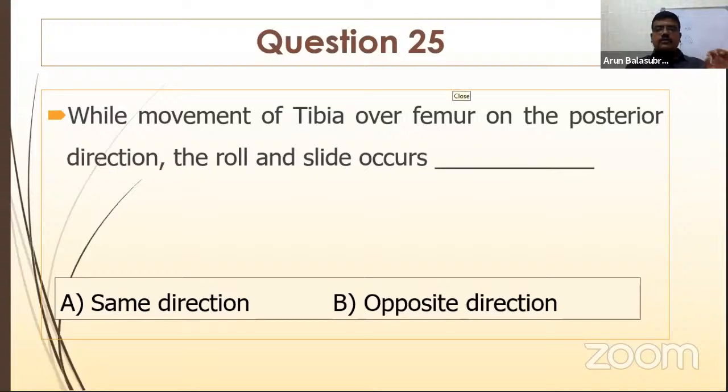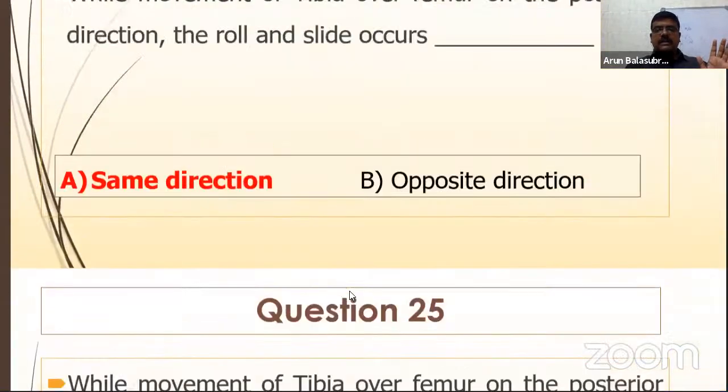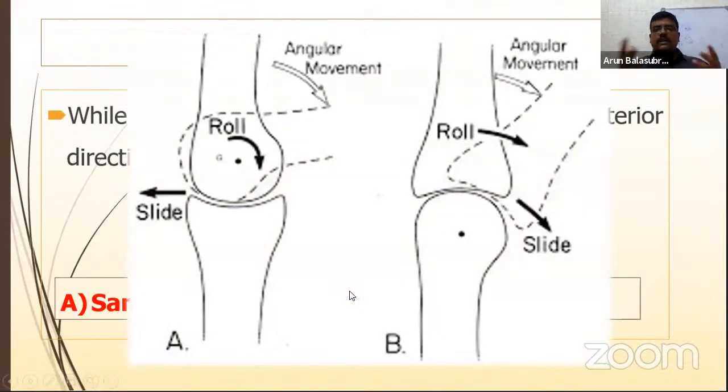The tibia moves over the femur. When you bend your knee, it's the same direction, opposite direction. It is same direction, right? Very, very good. So this is how the concave convex rule works. When the convex joint is a stable joint and the concave surface is moving, rolling and bone movement occurs in one direction, sliding occurs in a different direction, right?